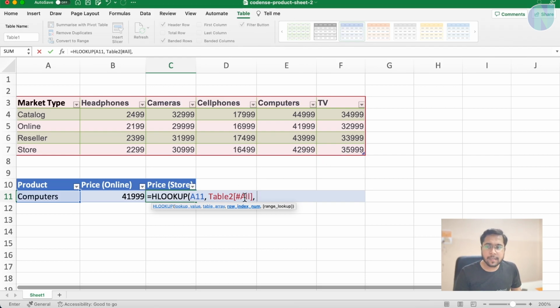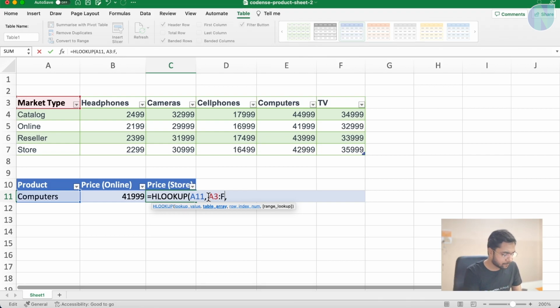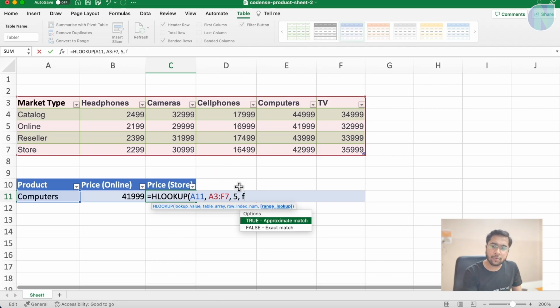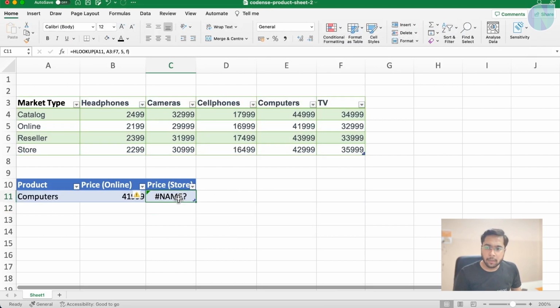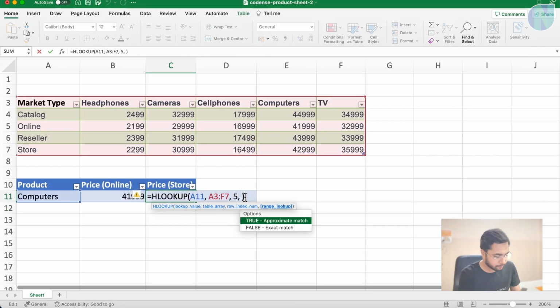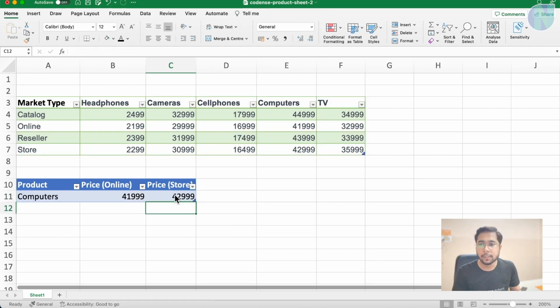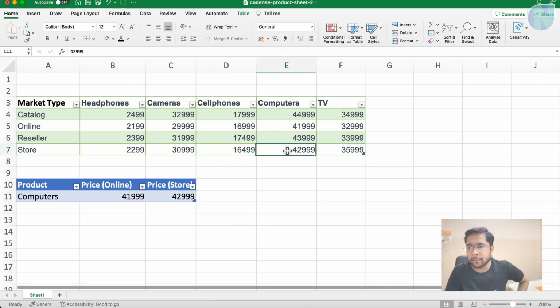Here this table is coming up. Instead of this table, let me put A32, which is F7. See, again the table is selected. Now I want to do the row index number: 1, 2, 3, 4, 5. I want the fifth row and I want an exact match, so I will put FALSE here. Enter. So you can see now the price in store of computers is coming up.